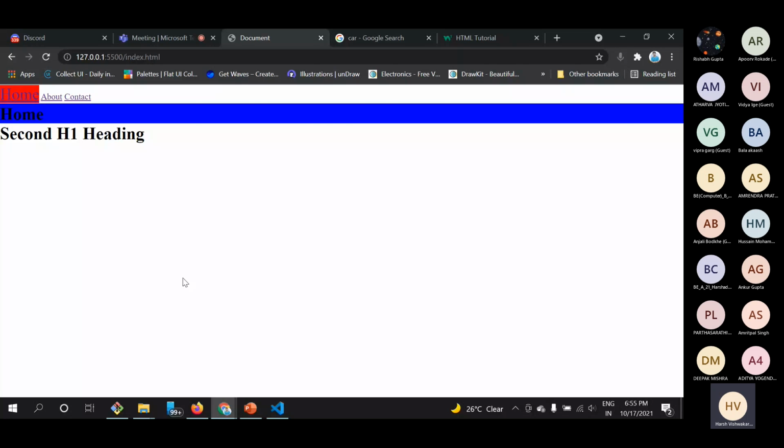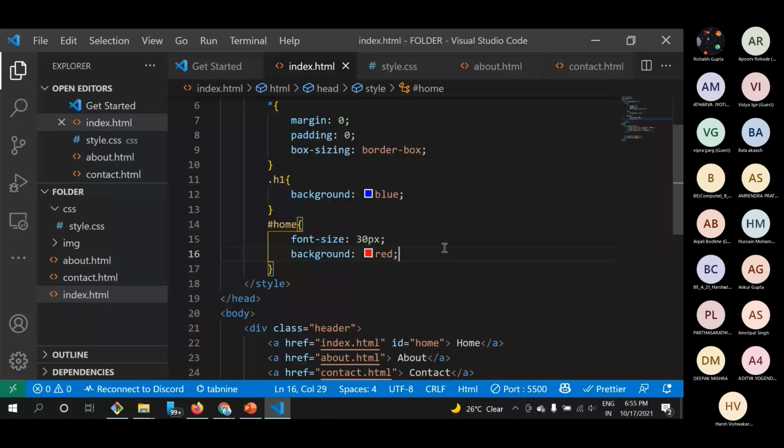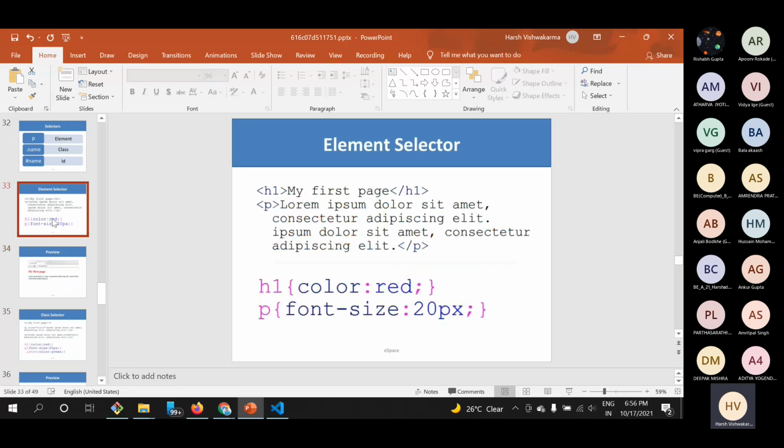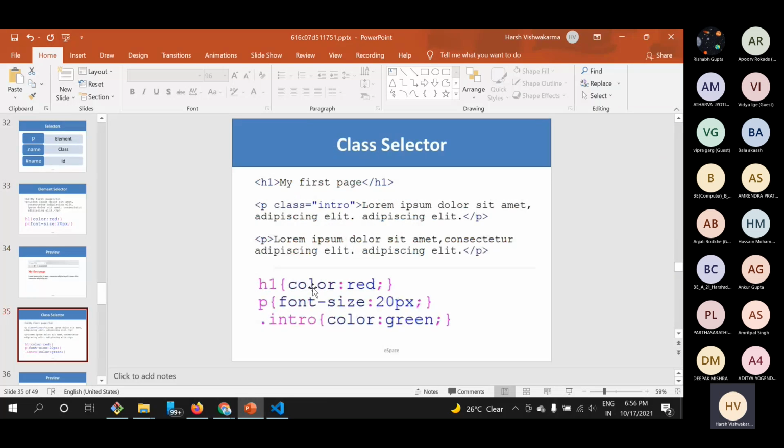And moving forward, you can see here that this is the same thing we are doing till here, selecting elements directly by using their element name. And then we have a look at a class selector, where we have looked at what a class selector is.